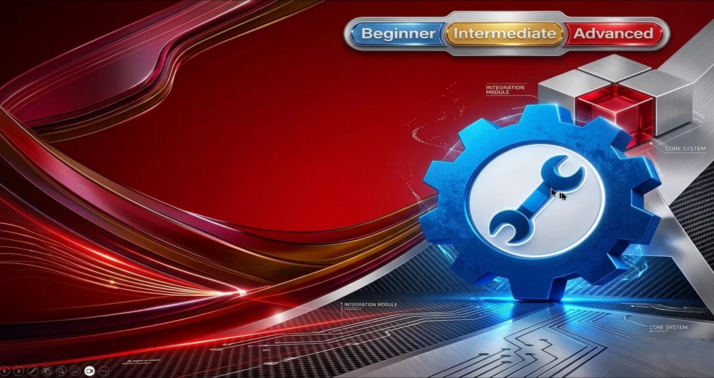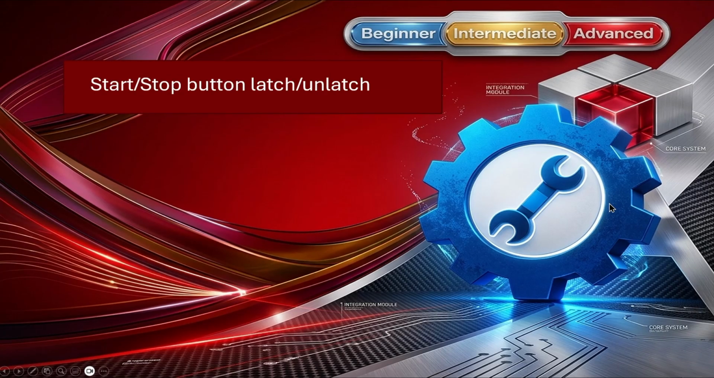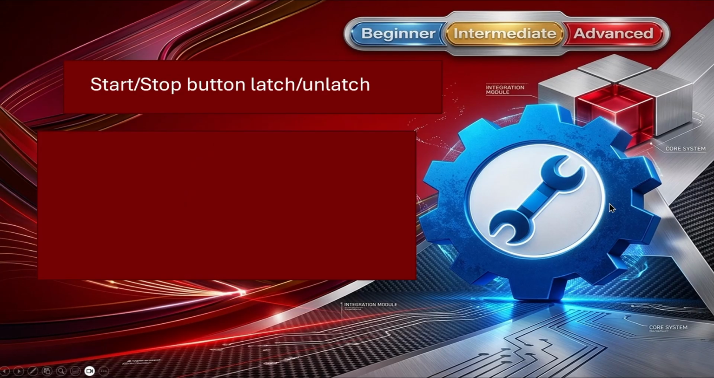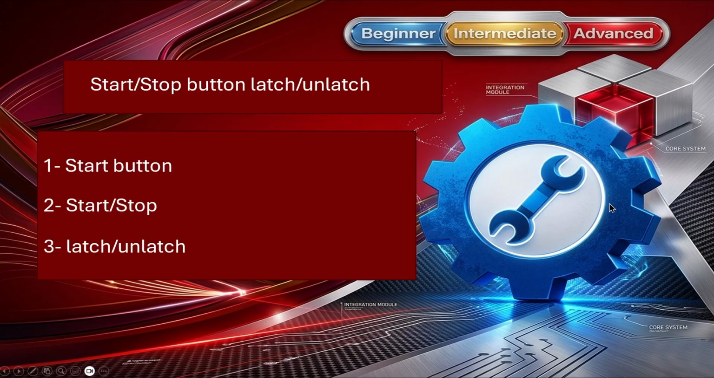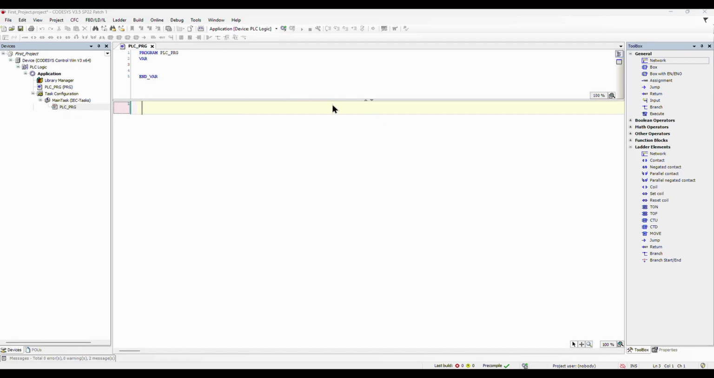Today, we will learn how to create your first visualization on Codesys. Link Start button with your logic. Create Start and Stop button and link it with Latch logic. Let's dive directly to practice.